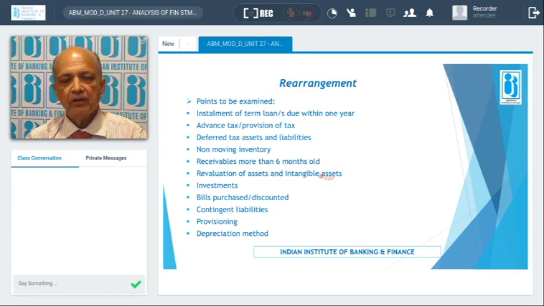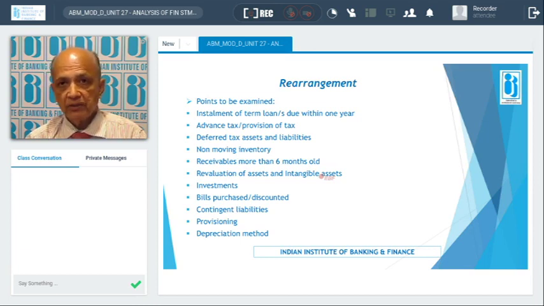Then similarly, receivables more than 6 months. As per the guidelines, if it is beyond 6 months, it has to be shown as a non-current asset. But for certain units, the operating cycle or the realization period may be more than 6 months. In that case, it is permitted.